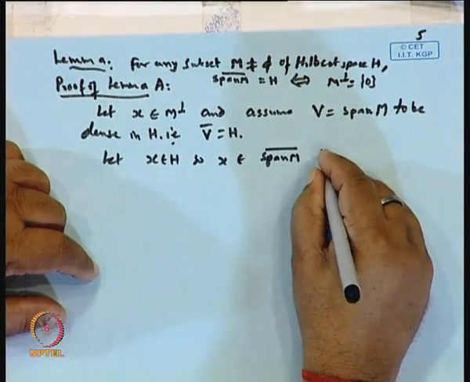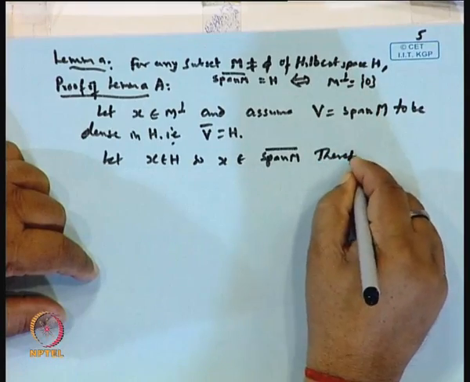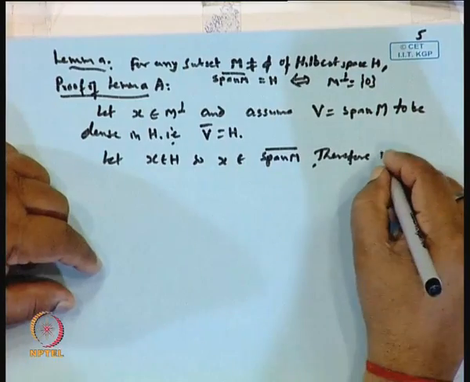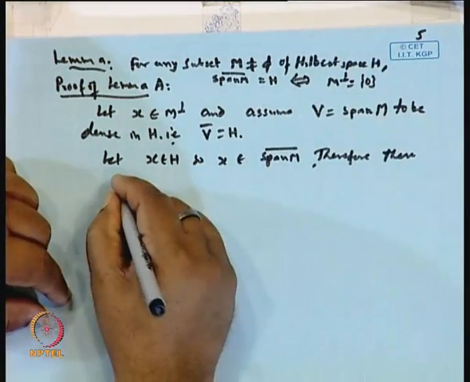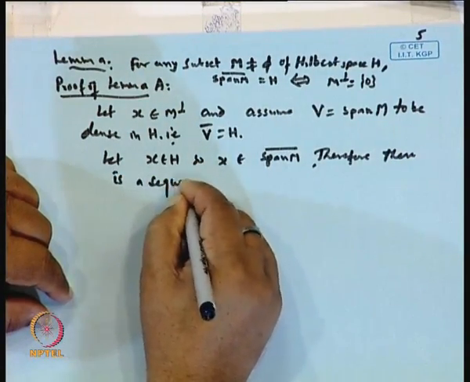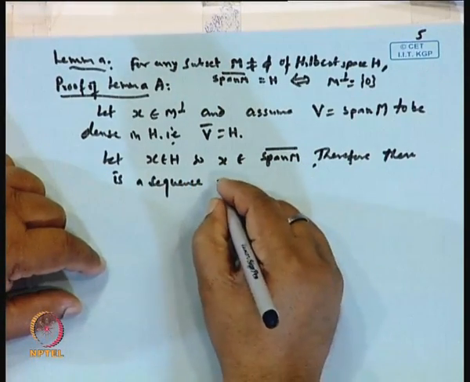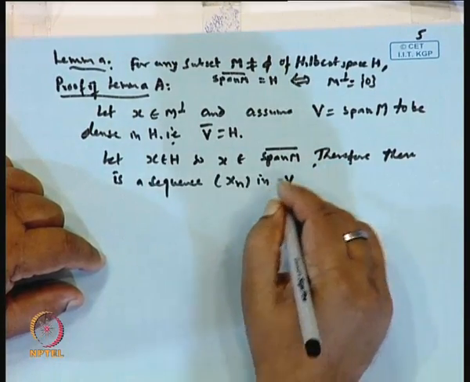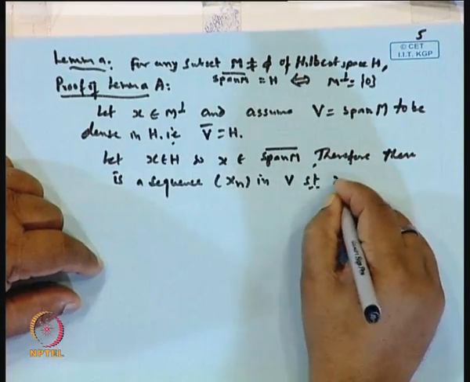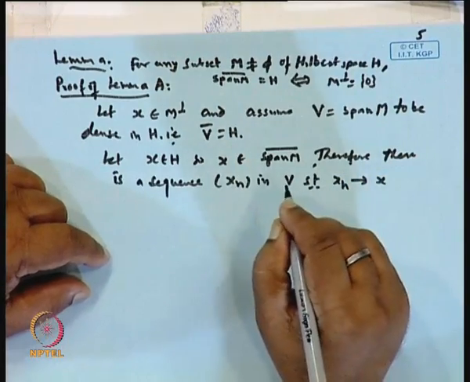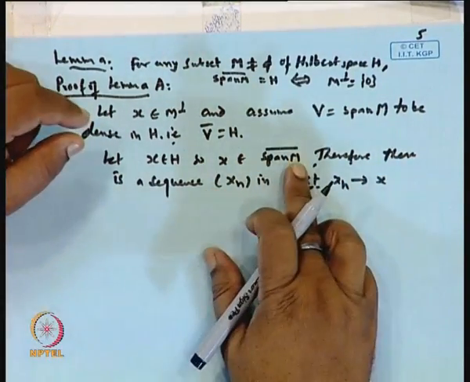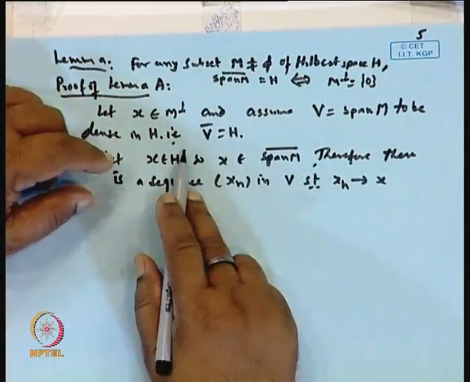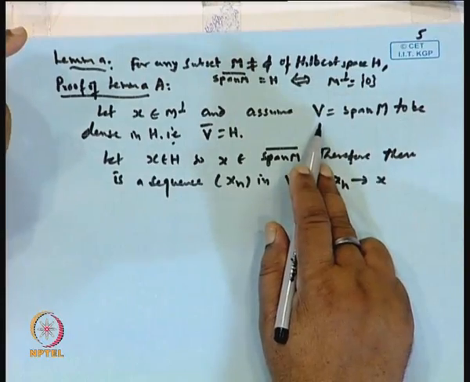Therefore, there is a sequence xn in V such that xn goes to x, because x belongs to the closure of the span of M, which is V bar.